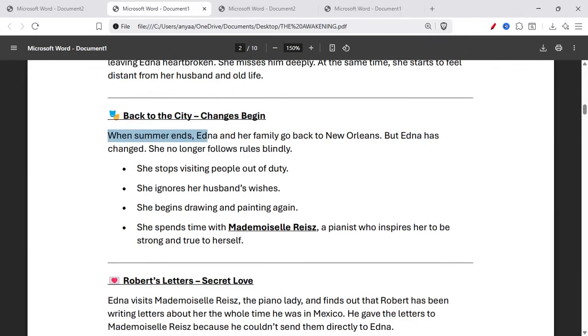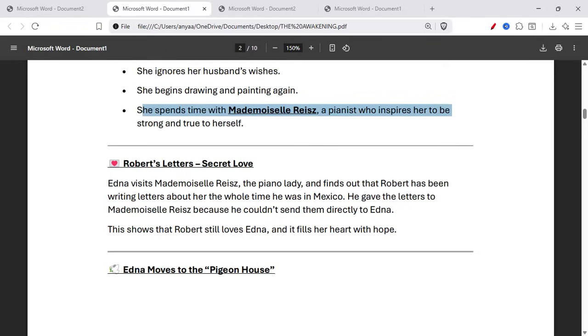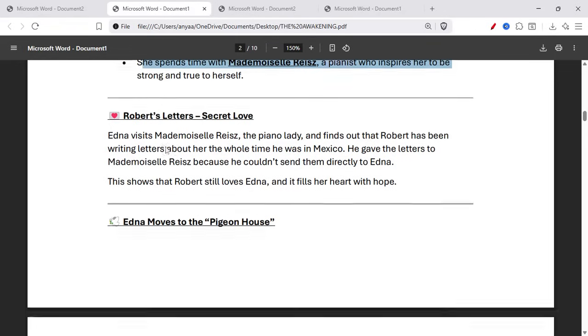Now, when summer ends, Edna and her family go back to New Orleans, but Edna has changed. She no longer follows rules blindly. She stopped visiting people out of duty. She ignored her husband's wishes. She begins drawing and painting again. She spent time with Mademoiselle Reisz, a pianist who inspired her to be strong and true to herself.